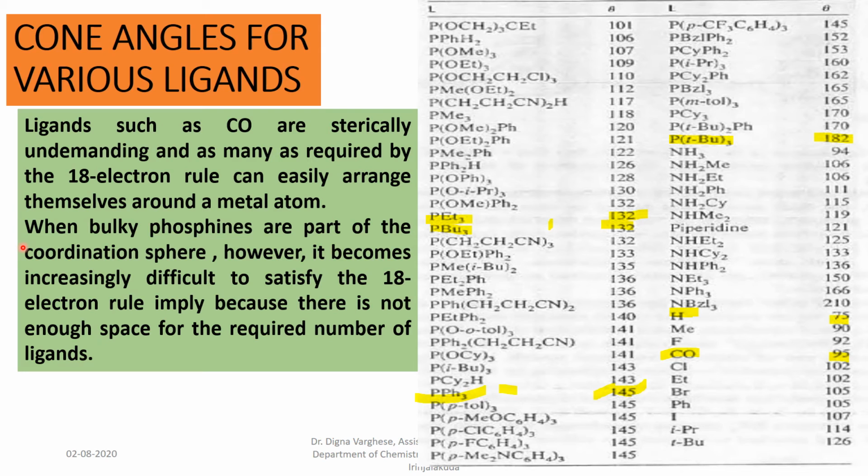When bulky phosphines are part of the coordination sphere, however, it becomes increasingly difficult to satisfy the 18 electron rule simply because there is not enough space for the required number of ligands. So ligands with a large cone angle make it increasingly difficult to satisfy the 18 electron rule, while smaller ligands with a small cone angle can easily satisfy it and arrange themselves around a central metal atom.